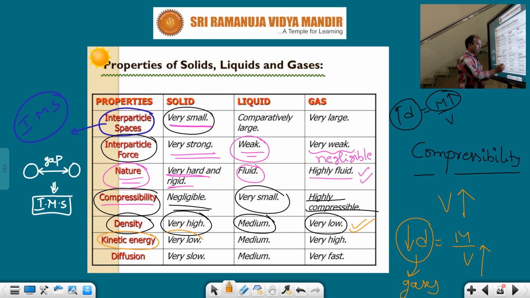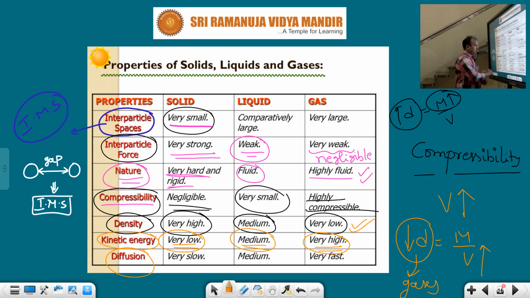The kinetic energy in the case of solids is very low. In the case of liquids, the kinetic energy is medium, moderate. In the case of gases, kinetic energy is very high. That means gases can easily absorb energy, and they collide with each other and also with the walls of the container. So in the case of gaseous molecules, their kinetic energy is very, very high. That's why gases can easily move in all directions, due to the kinetic energy being more whenever they absorb energy.